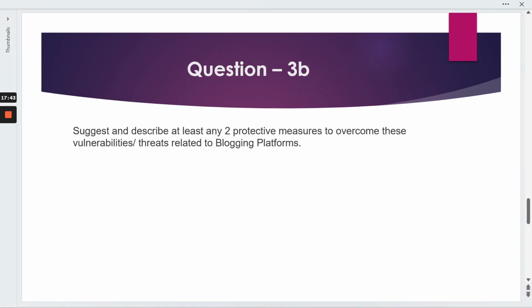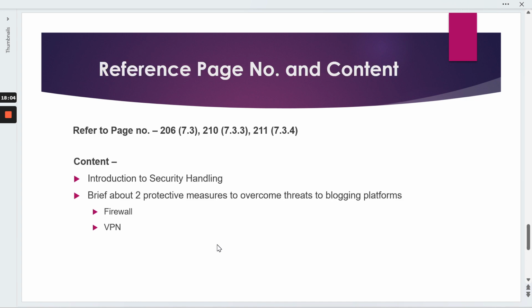So the third A question is pretty much clear. Moving to our third B question: suggest and describe at least two protective measures to overcome the vulnerabilities and threats related to the blogging platform. So again, in the first question we are talking about the threats. In the second question we are looking for the steps by which they can be overcome, right? So you can see the questions are pretty much different.